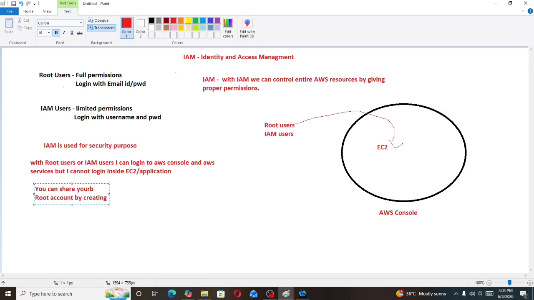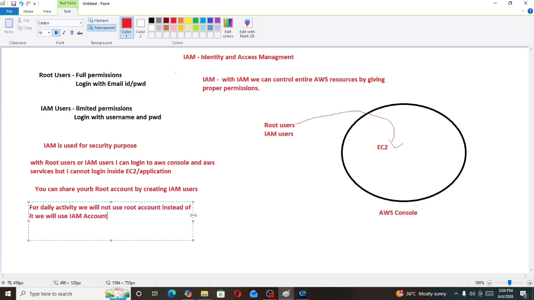Now for daily activities we will not use our root account. Instead, we will use IAM users only. For daily activity, we will not use the root account, instead we will use an IAM account. For daily activity we will use an IAM account, we will not use the root account.